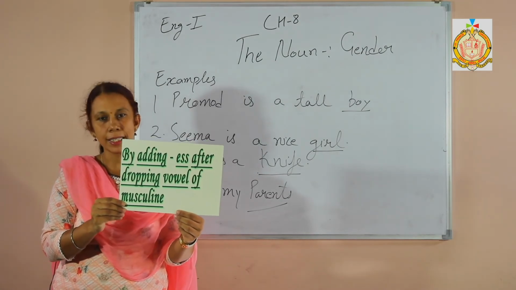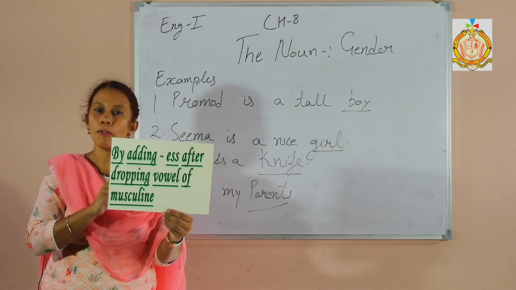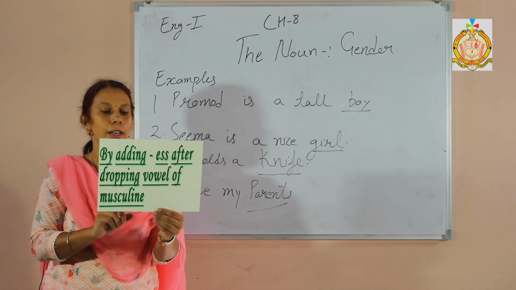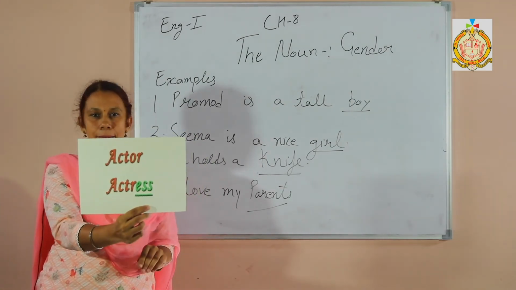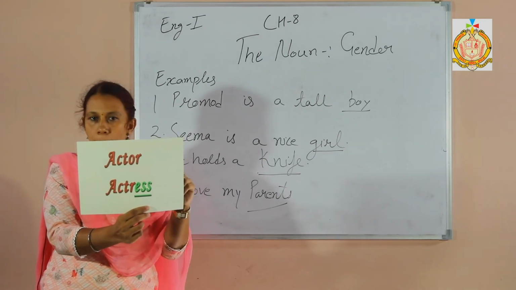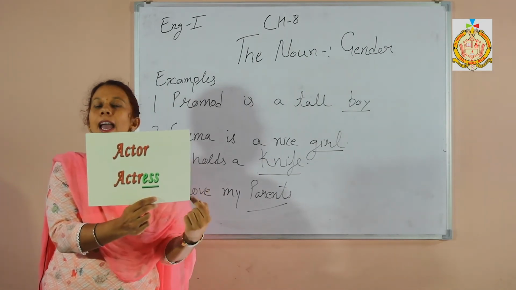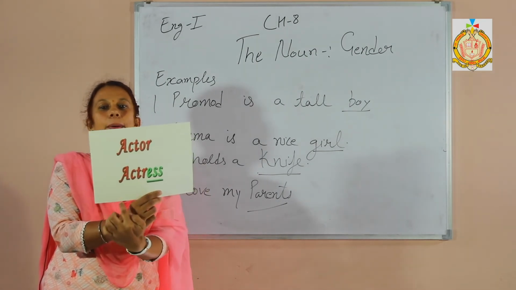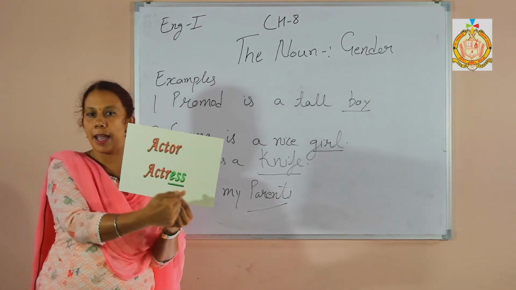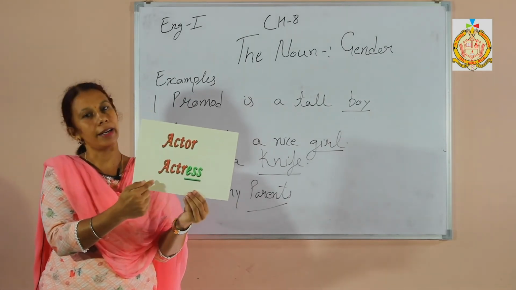Here, the vowel in the masculine word is dropped. For example, actor, A-C-T-O-R: the O vowel is dropped and instead of that E-double-S is added. So actor becomes actress. Actor male, actress female.